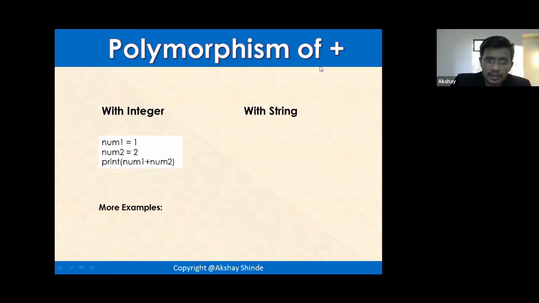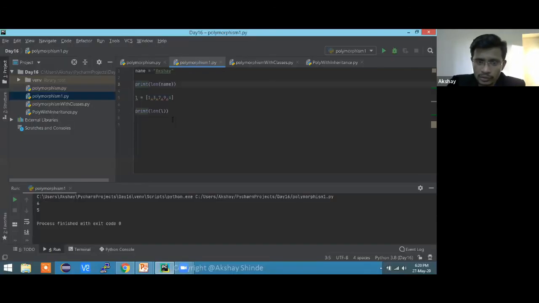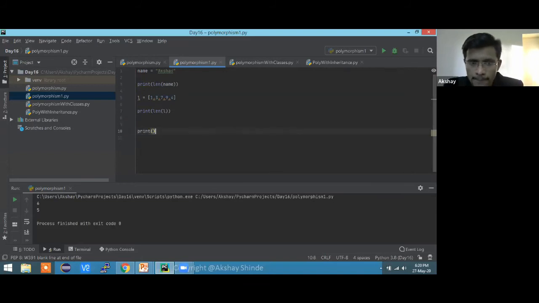It will act differently, the same operator. So I'm just quickly adding over here: print 10 plus 20. This is my addition operator.